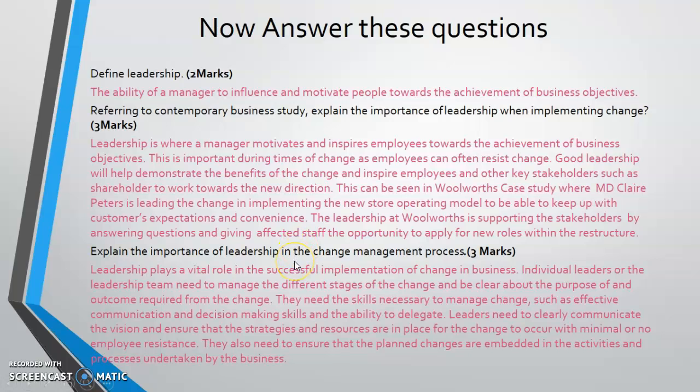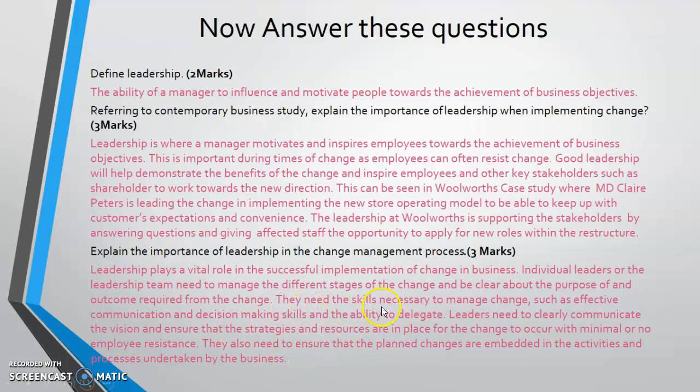Okay, now again, next question, explain the importance of leadership in change management process. Okay, again, leadership plays a vital role in successful implementation of change in business. Individual leaders or leadership team need to manage the different stages of the change and be clear about the purpose of an outcome required from the change. So see the difference between the answer. So it is the importance of leadership when implementing change. When you're looking at doing the change, what is the importance of the leader, but what is the importance of the leader in that process? Okay, so this is something you need to make sure you're not writing the same answer to both the questions.